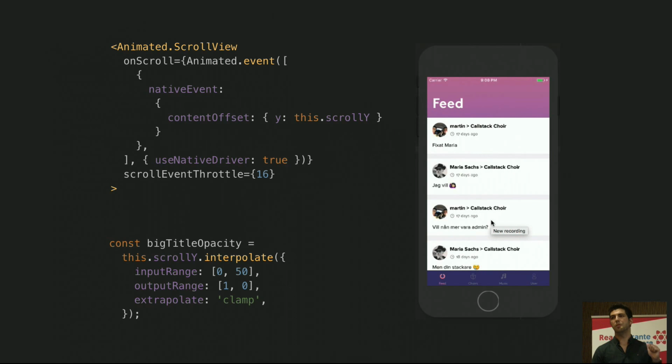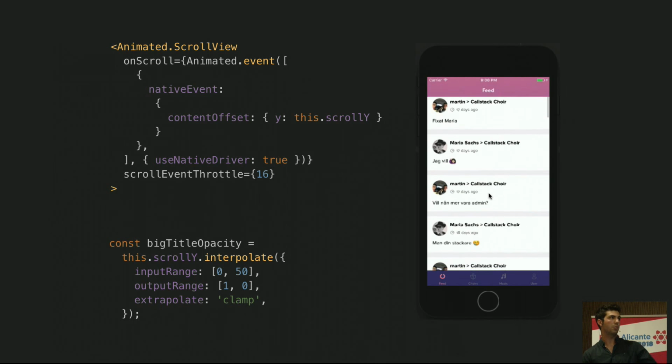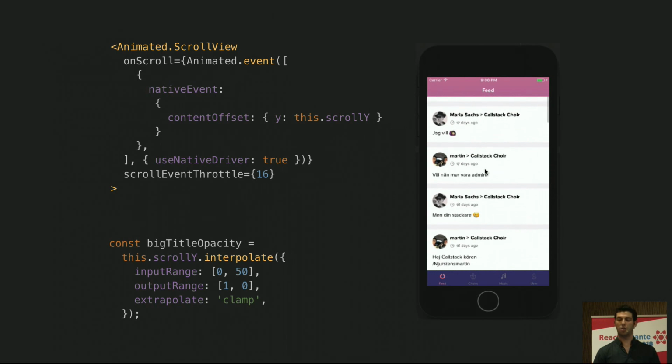This component is very sophisticated and very performant on the React Native side. So we can use things like Animated.event to map the raw event of contentOffset.y, the amount we scroll, to an animated value, which will be this scrollY. We can use useNativeDriver: true to offload the whole animation to the native thread, so JavaScript doesn't care anymore. And we can do things like collapsible headers among a lot of different patterns.